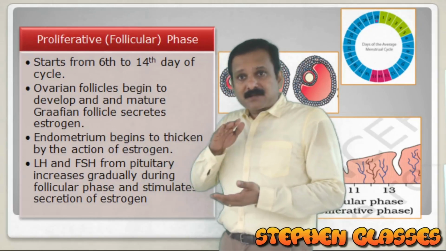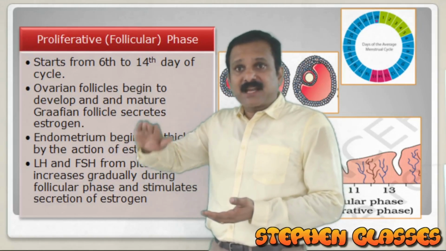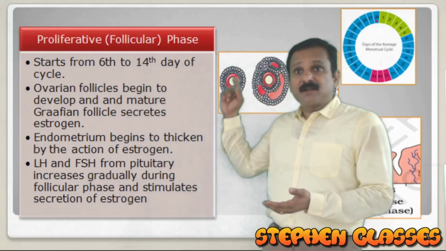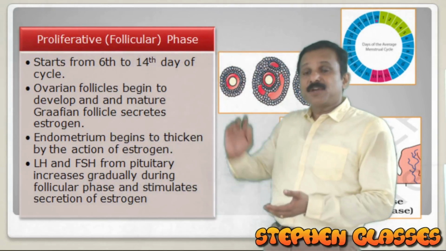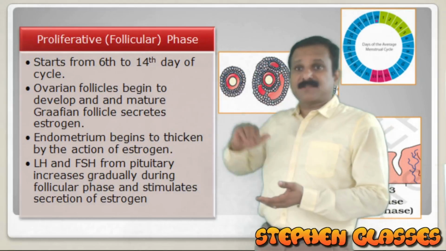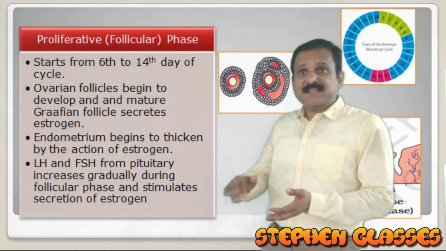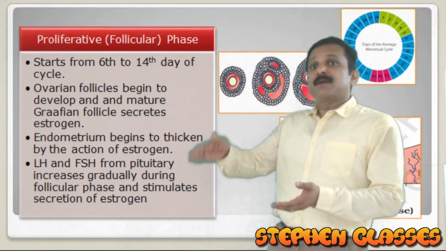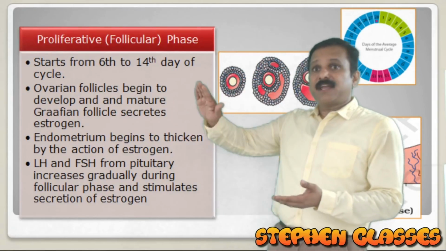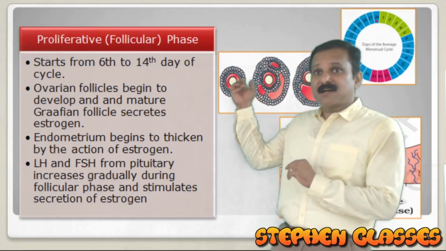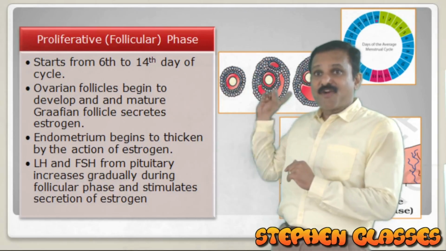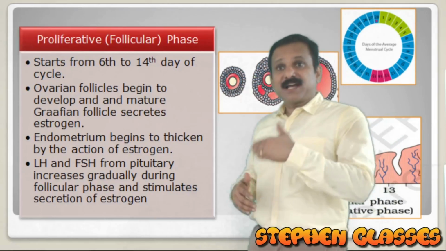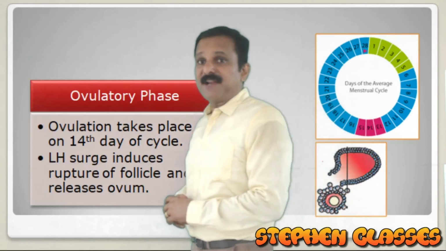That increase in LH and FSH further stimulates the Graafian follicles to secrete estrogen, so the estrogen level will also increase, because estrogen is produced by the developing follicles. Now we move on to the next phase of the menstrual cycle.